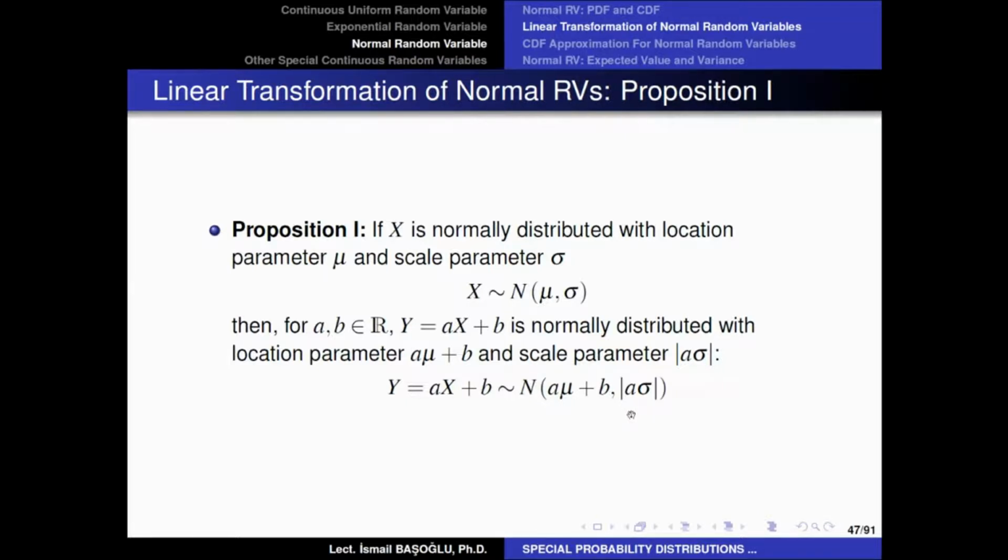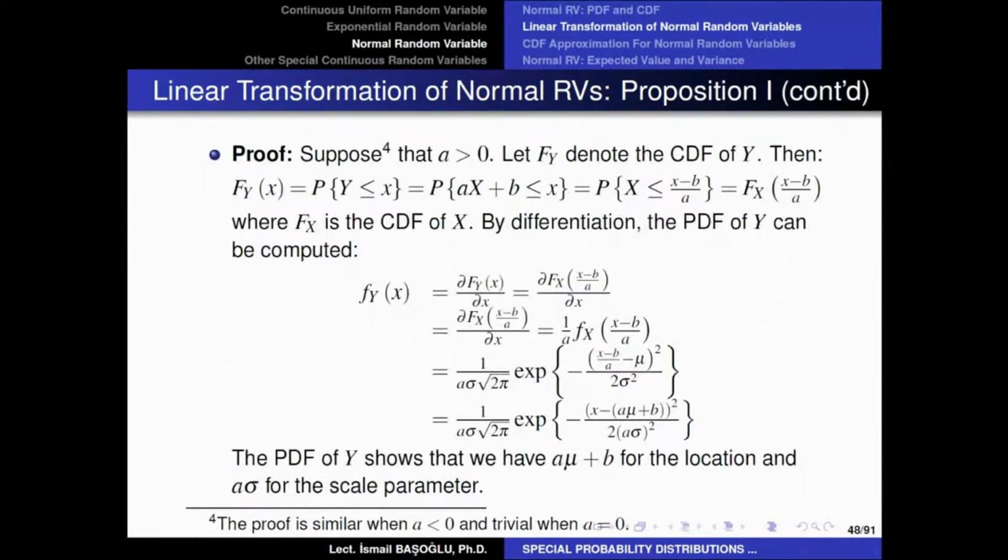Now, of course, we need to prove that proposition if we want to really understand that this is true. The only way to prove that is to show that this random variable Y has the probability density function of a normal random variable with these parameters. So we need to determine the probability density function of Y. In order to do that, we are going to determine its cumulative distribution function first, because if you have its cumulative distribution function, then you can take its first derivative to calculate the probability density function, if you remember.